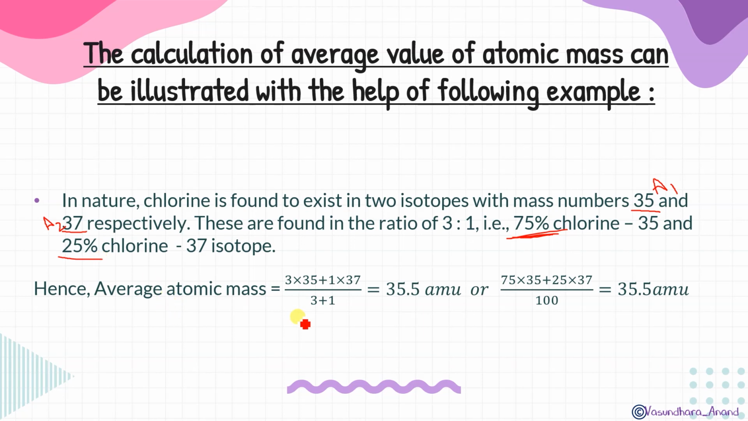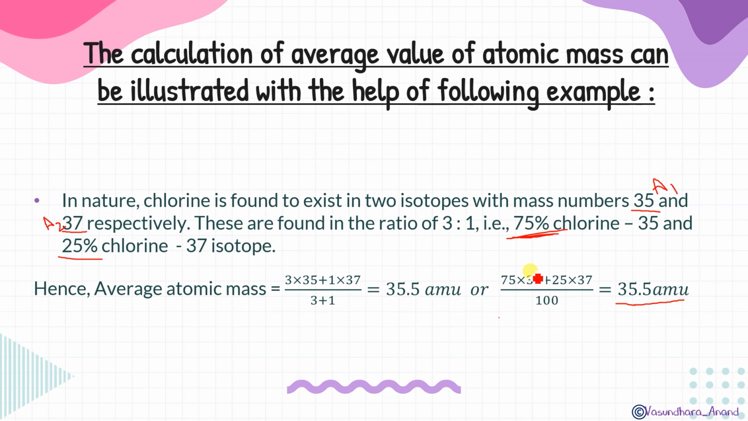So what I will do, in this way we can say that. Here also we can say that. Let me tell you here how it happens. This is percentage 75 multiplied by atomic mass A1. Yes, percentage of isotope 1 multiplied by atomic mass of isotope 1 plus percentage of isotope 2 multiplied by mass of isotope 2, divided by 100. You just calculate it, you will get this 35.5.